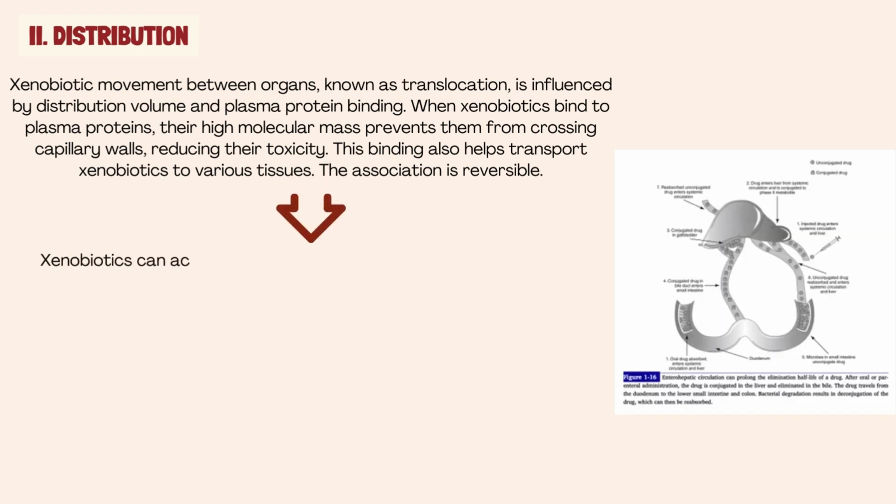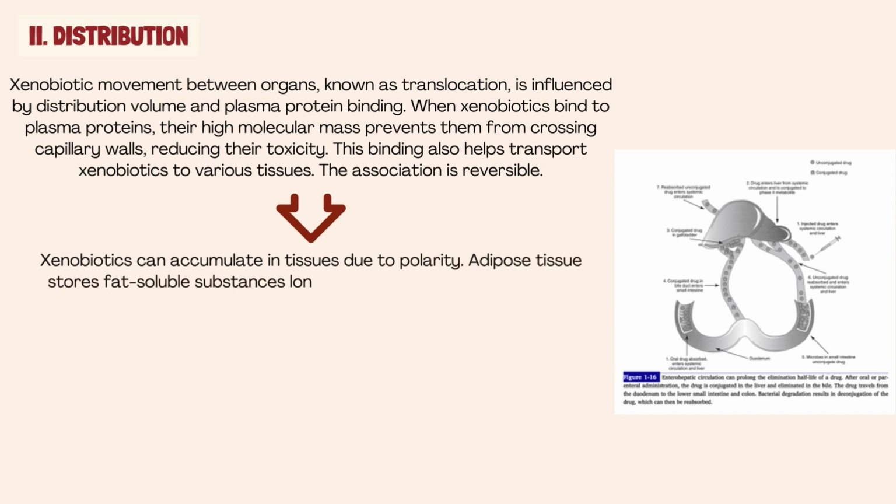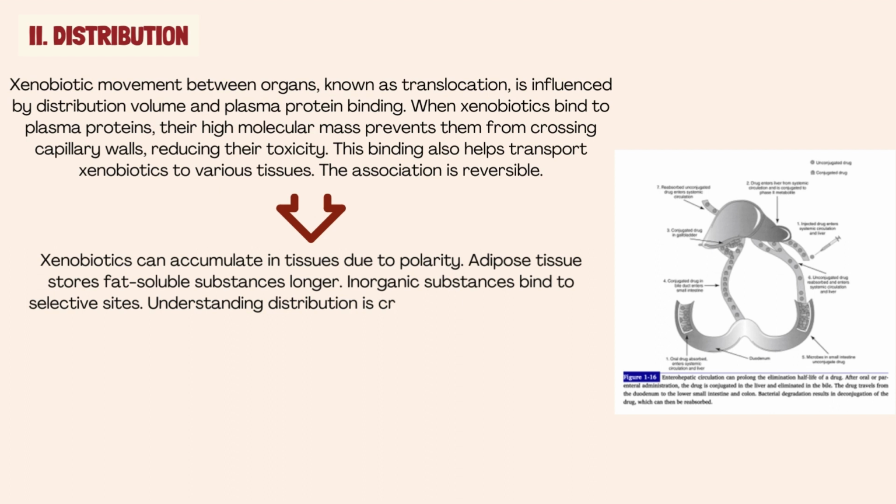Some xenobiotics tend to accumulate in tissues at higher concentrations due to active transport or nonspecific binding. The tendency for xenobiotics to be stored in the body is because of their polarity. For example, adipose tissue can store fat-soluble substances for longer periods. Inorganic substances tend to bind to non-selective sites in bone and selective sites such as kidney and liver. Understanding distribution is crucial for pinpointing where a toxin might exert its effects and cause damage.